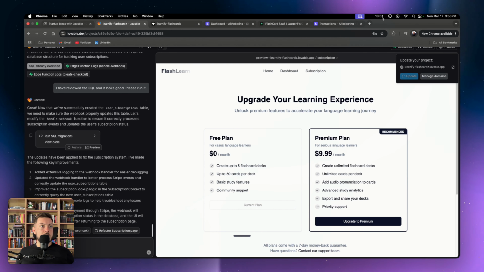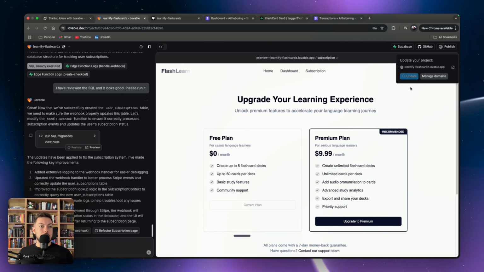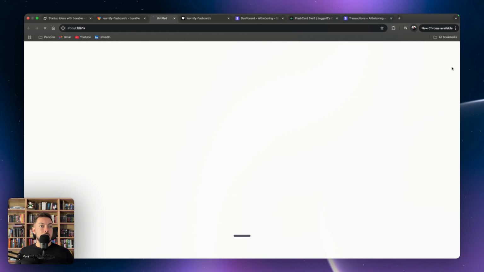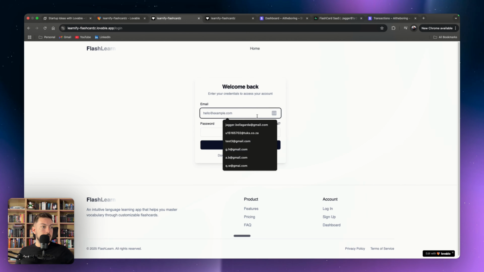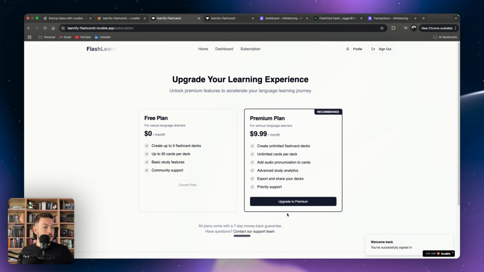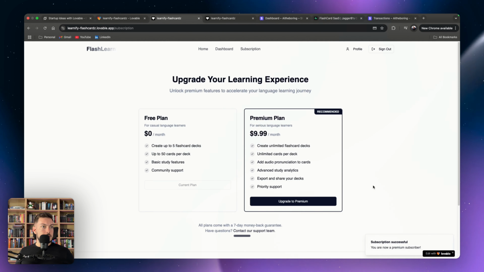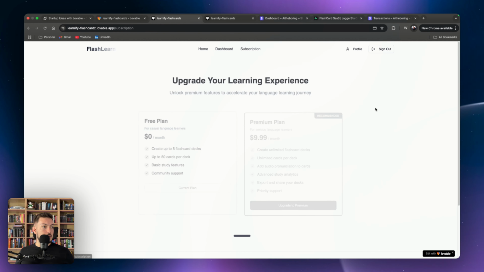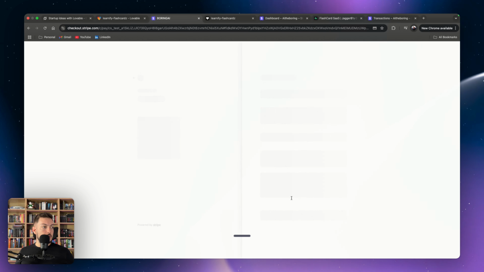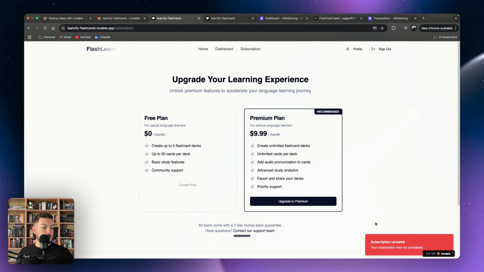I'm just thinking in terms of time, 18 minutes. I still want to do some UI changes to make this look a little bit nicer. But this is our main hurdle we want to get through. So let's load up the page over here. Let's log in. Let's upgrade to premium. Okay, and then let's subscribe. Okay, so subscription successful. You're now a premium subscriber. Let's go back to our dashboard. It does still say to upgrade to premium. So it's giving us the option. It's not actually picking up the subscription.